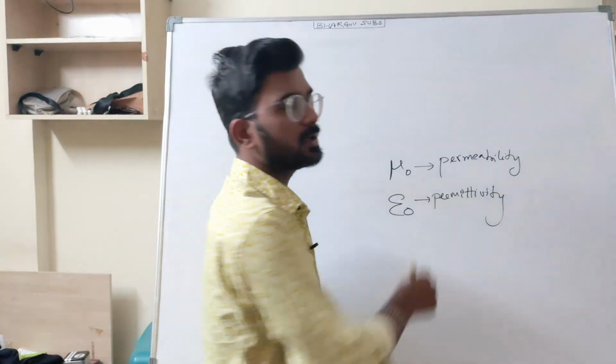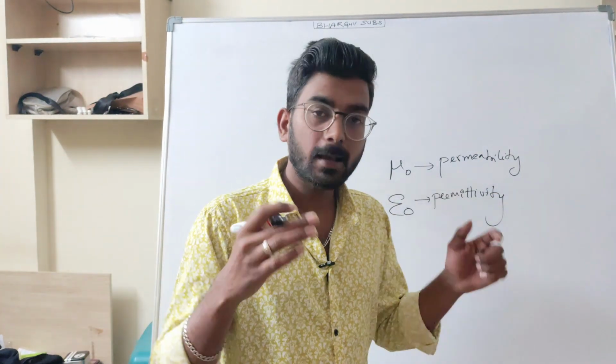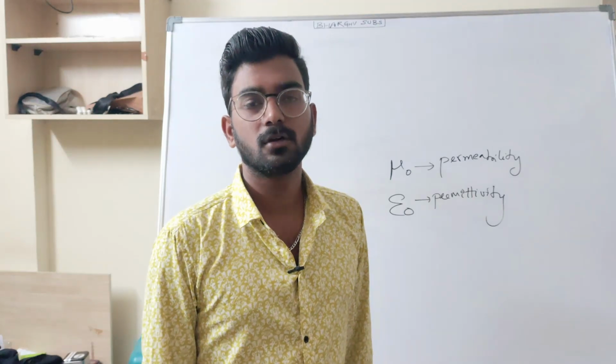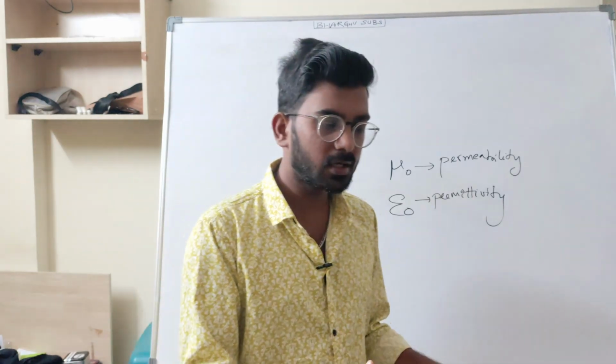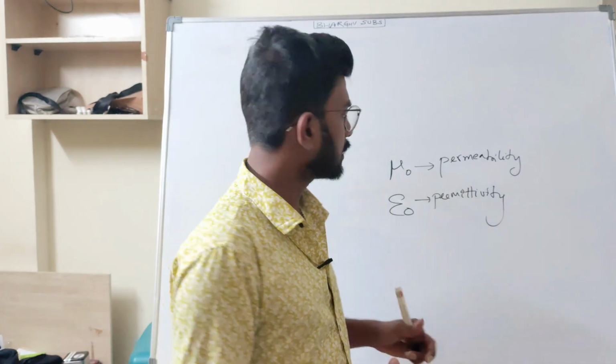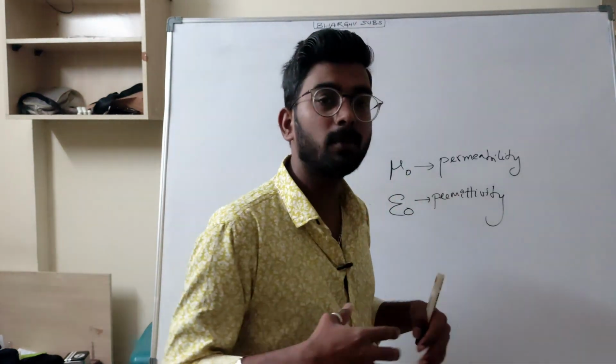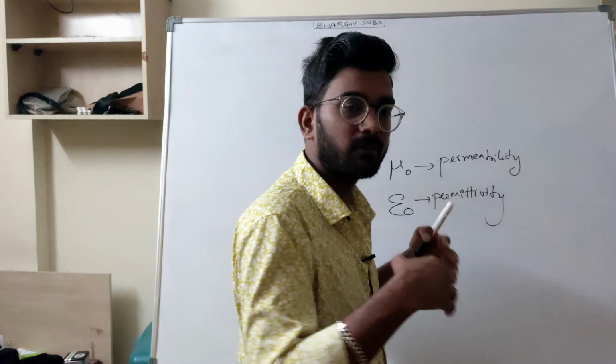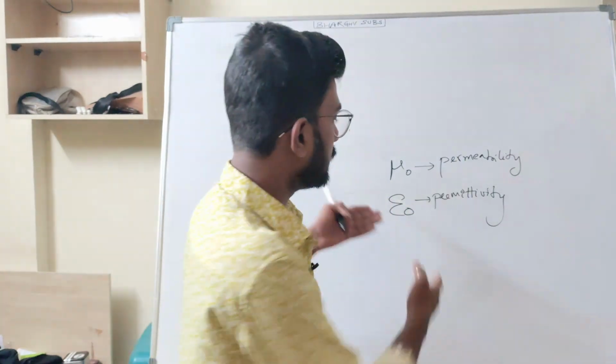Permeability means the capacity, or ability, of how freely a magnetic wave can travel in a magnetic field.